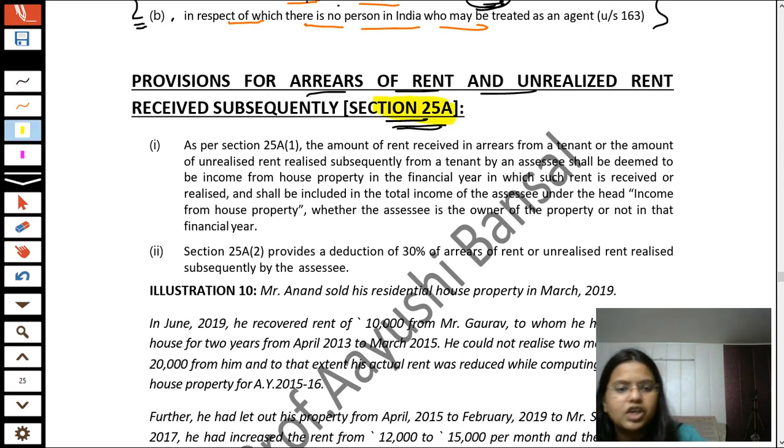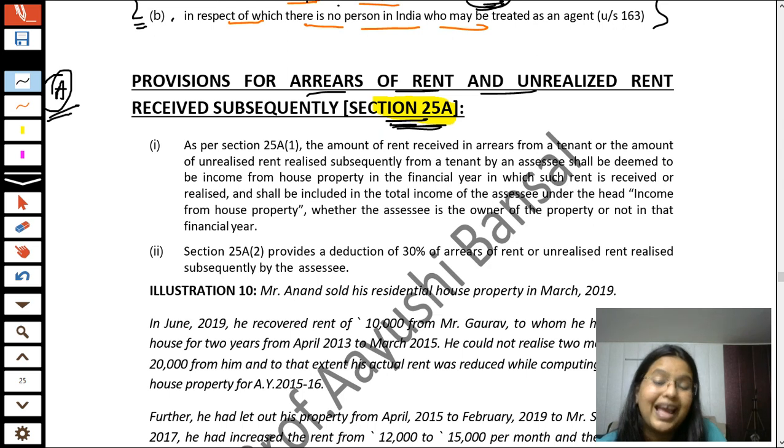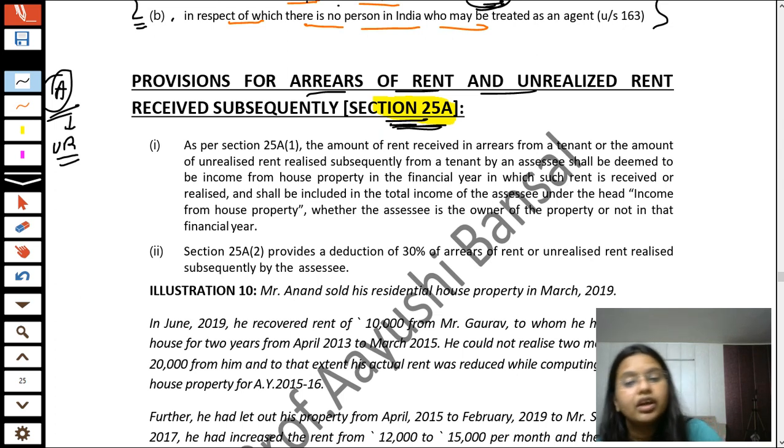In inadmissible deductions, you don't need to learn any section, but for this there is a section, section 25A. Students, while computing income from house property, in fact while computing actual rent received or receivable, we give the deduction of unrealized rent to the assessee if the conditions of Rule 4 are satisfied.